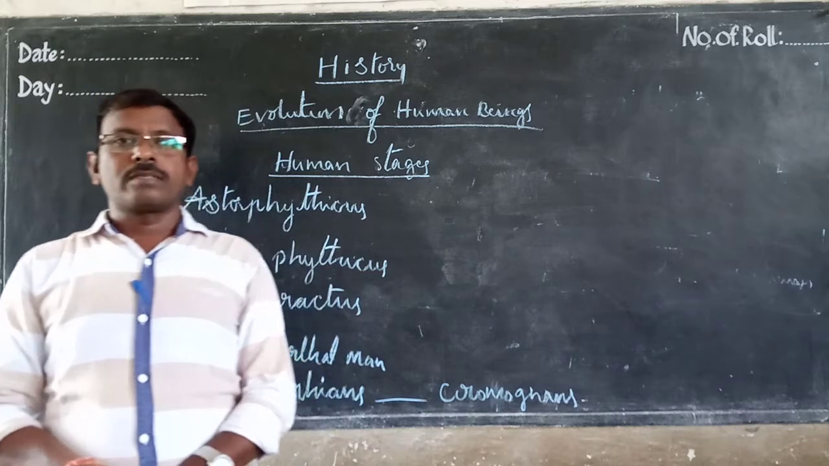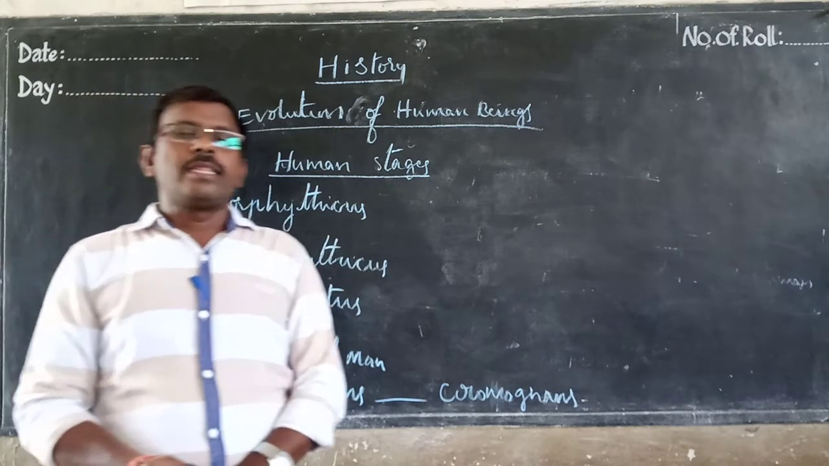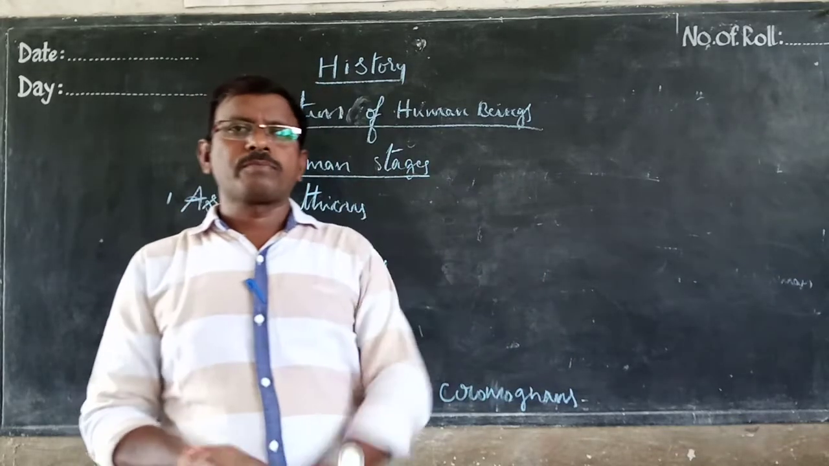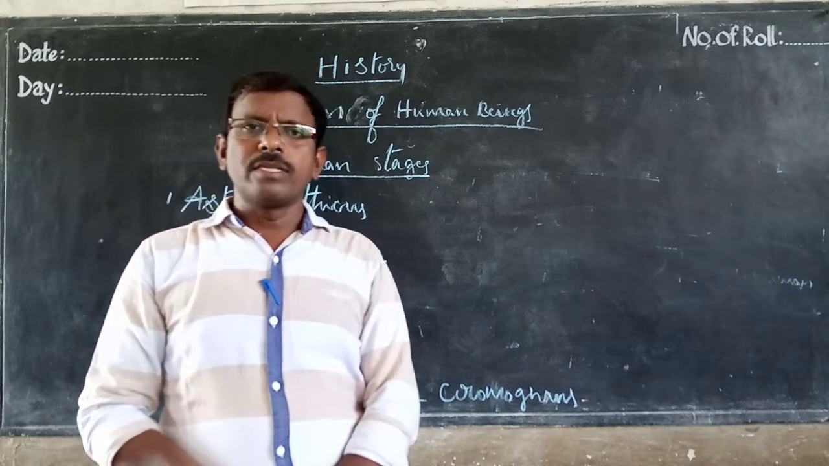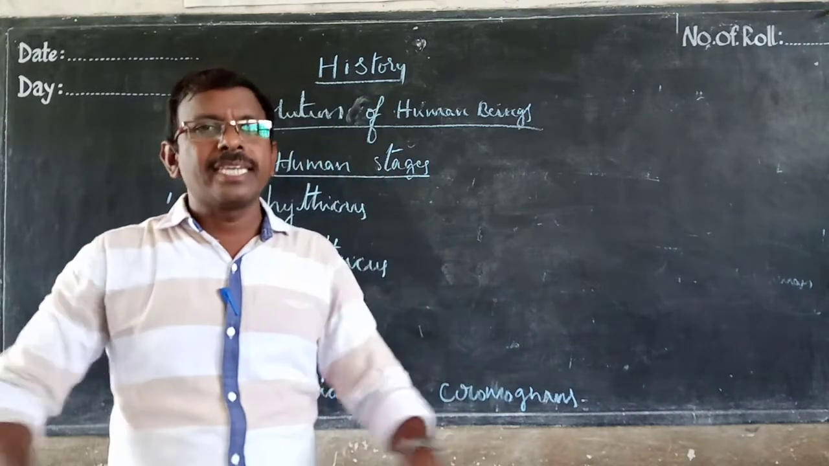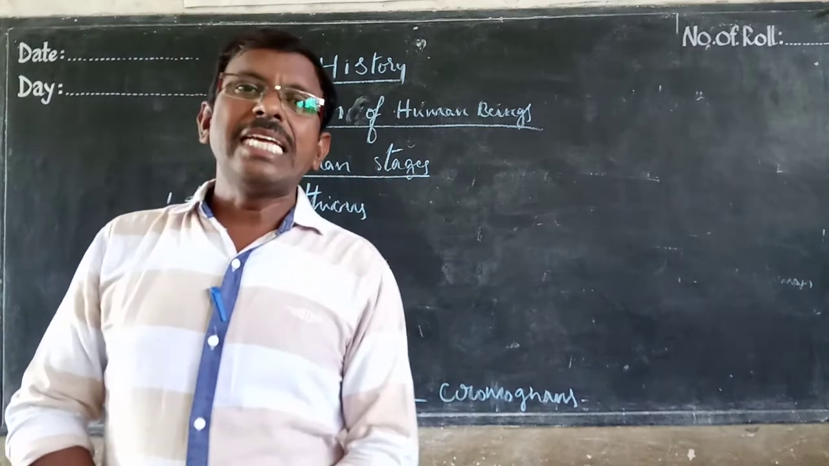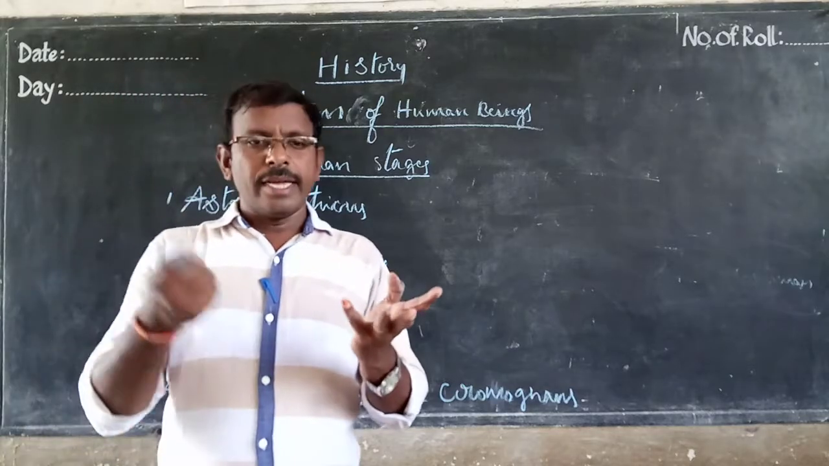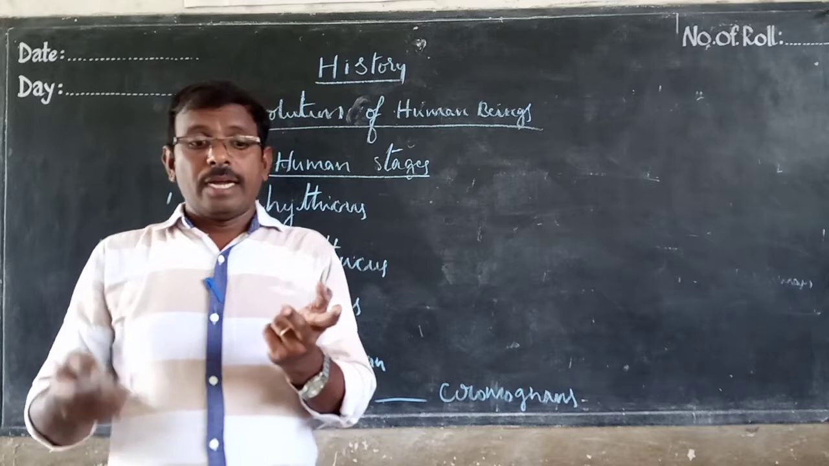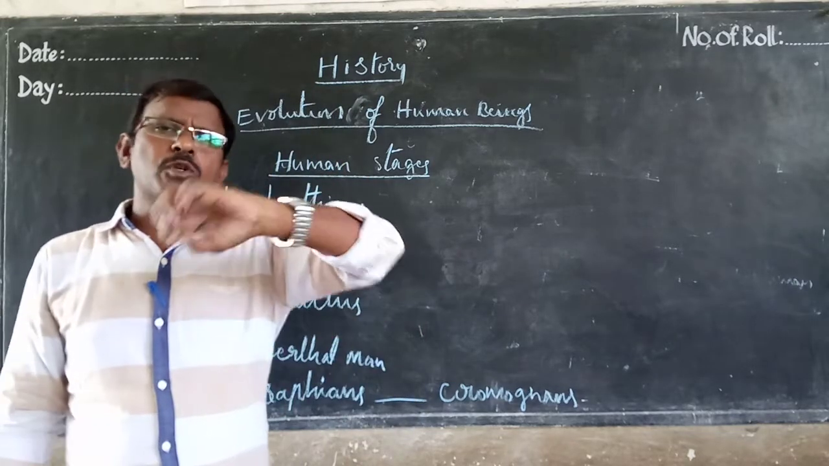They hunted animals and fished, and their food habits were totally different. Only raw food, that is fish and animal flesh, and they wore animal skin. They ate fruits of trees, barks of trees, roots, and leaves. Like that, they lived totally like animals.